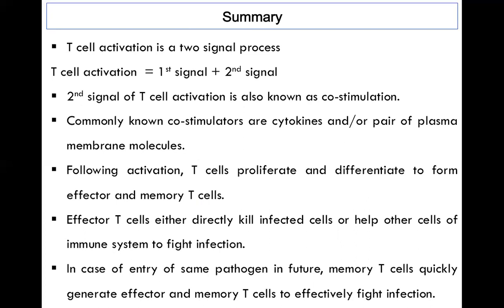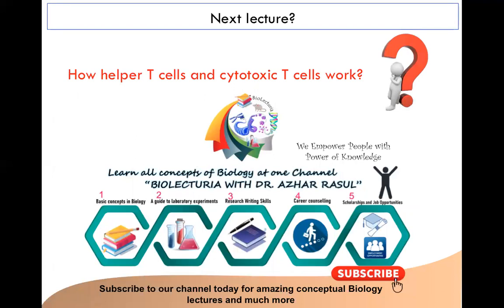Effector T cells either directly kill the infected cells or help other cells of the immune system to fight the infection. And in the case of cytotoxic T cells, if the same pathogen enters in the future, memory T cells quickly generate effector and memory T cells to effectively fight that particular infection. So that is what we have learned so far. In our next lecture, we are going to learn how helper T cells and cytotoxic T cells work.